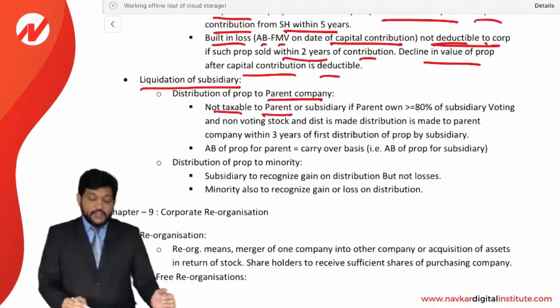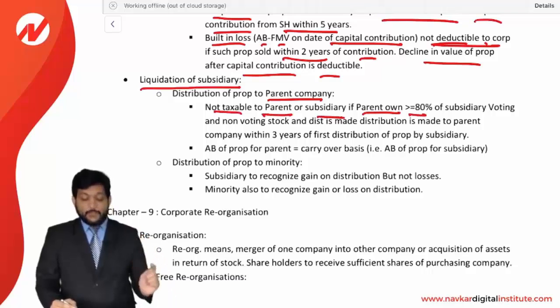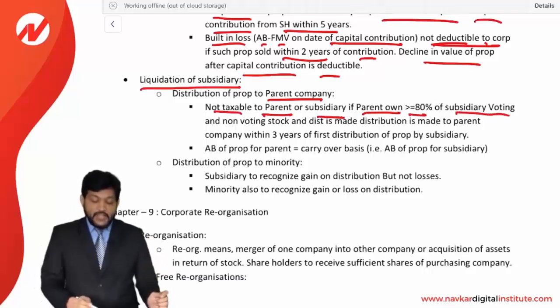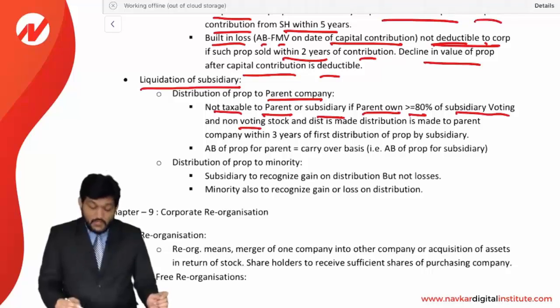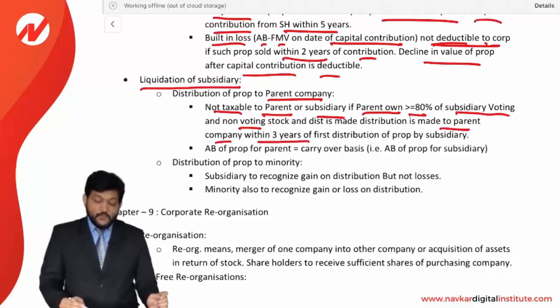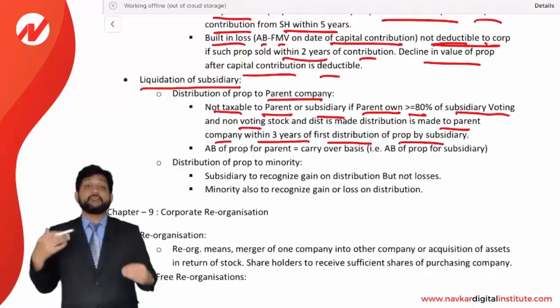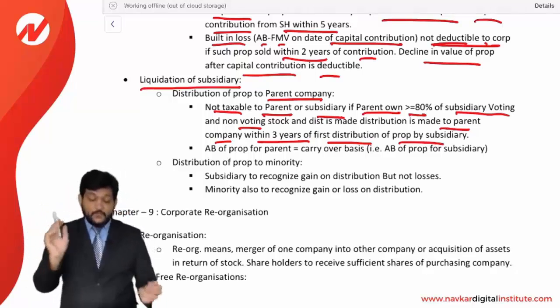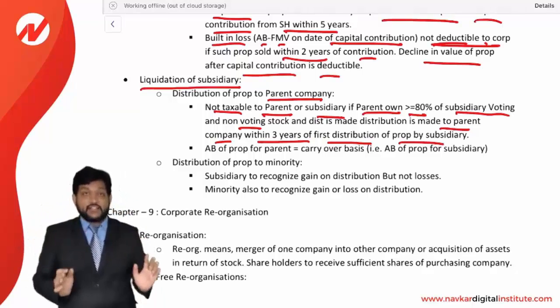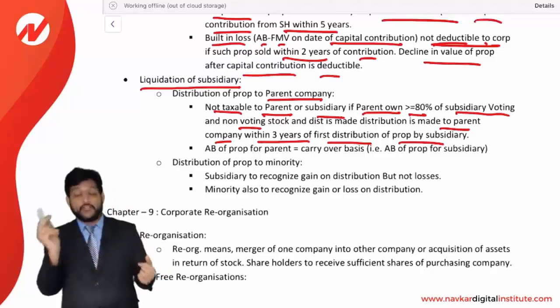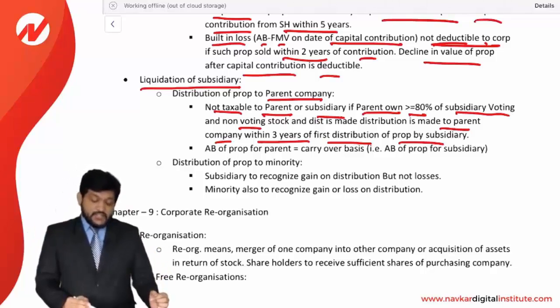It is not taxable to the parent or the subsidiary company if the parent owns more than or equal to 80% of the subsidiary's voting and non-voting stock, and the distribution is made to the parent company within 3 years of the first distribution of property by the subsidiary. It means distribution of property by a subsidiary to a parent company will not generate any tax if it is holding more than 80%. And the adjusted basis of the property to the parent is equal to the carryover basis.